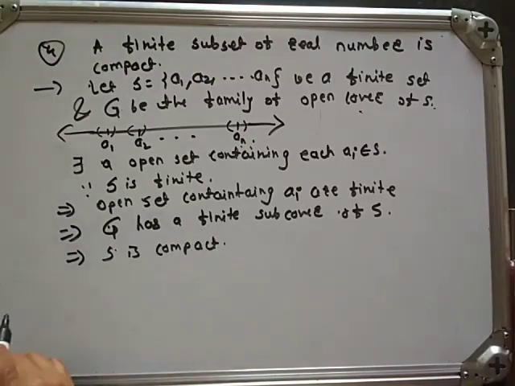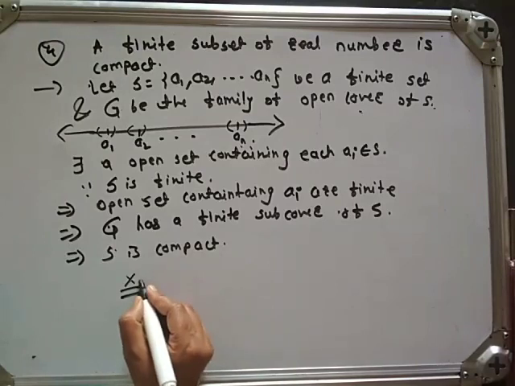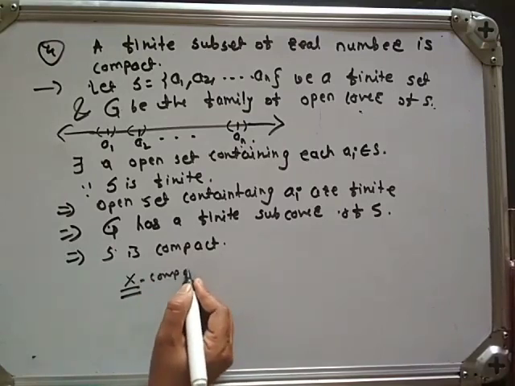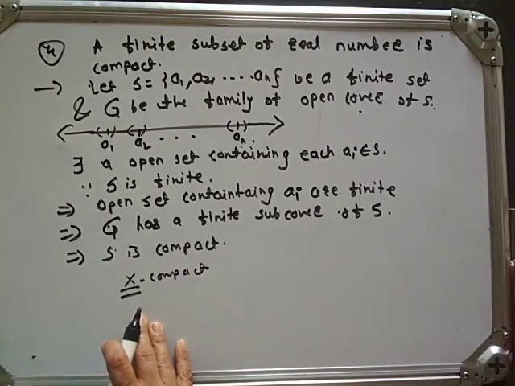Okay. What is the definition of a compact set? When we say X is compact if every open cover of X has a finite subcover, then we say that X is a compact metric space. Okay, we will stop here. In the next video we will see some theorems on compact metric spaces.